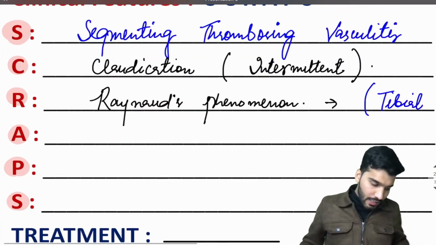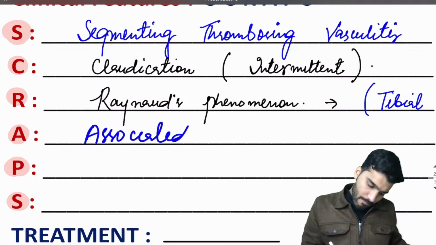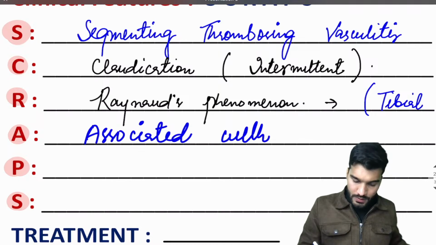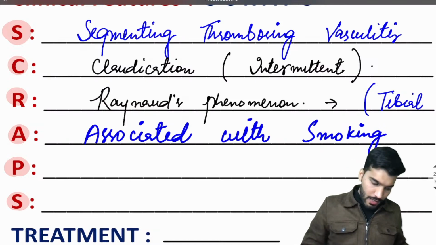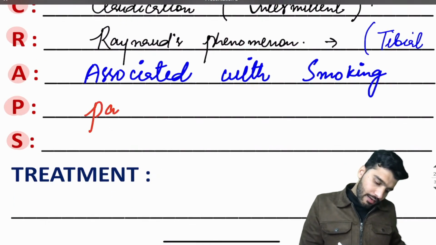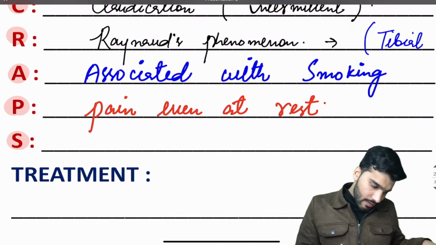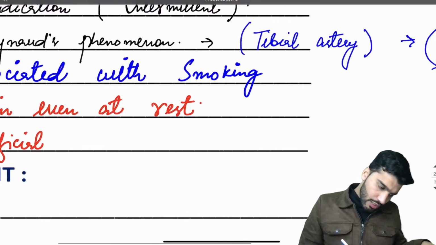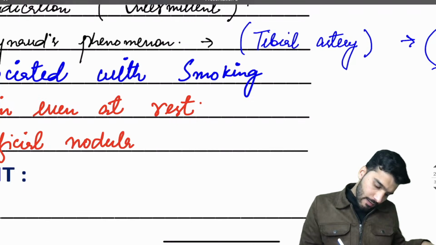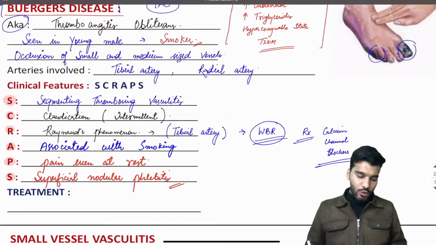Okay, after that, A, it is associated with smoking. Okay, P, there is pain even at rest. And S, there is superficial nodular phlebitis.